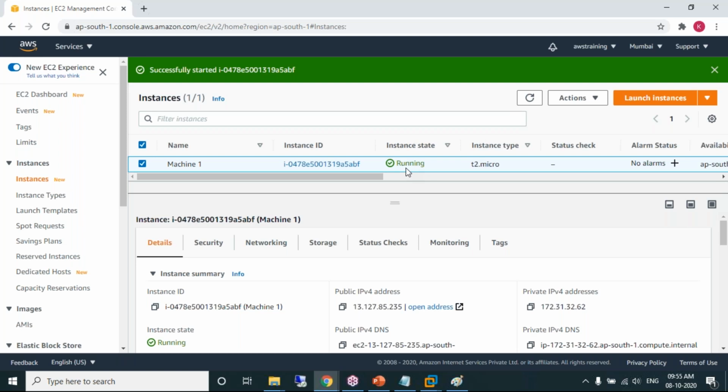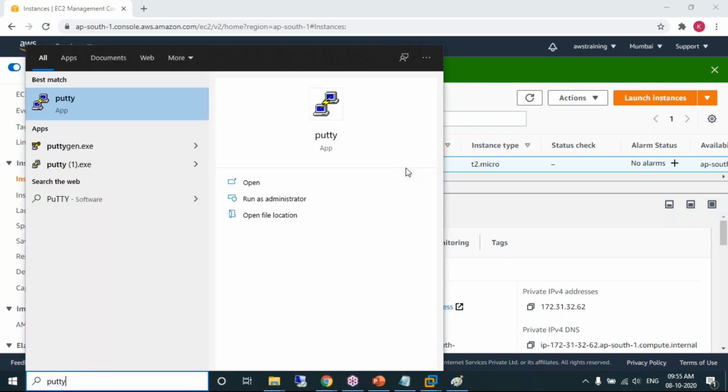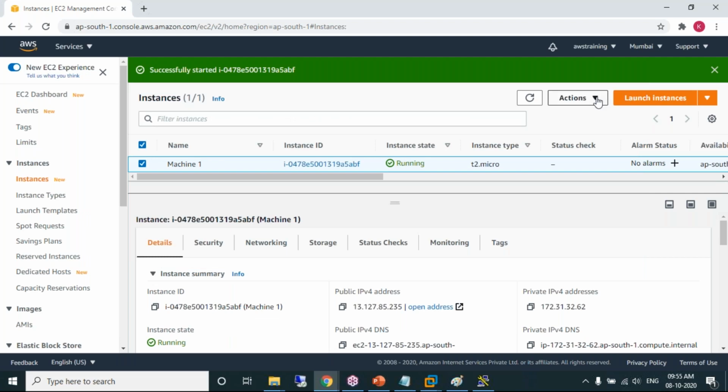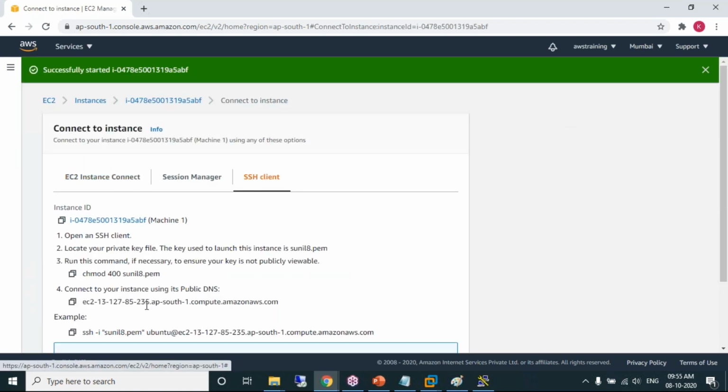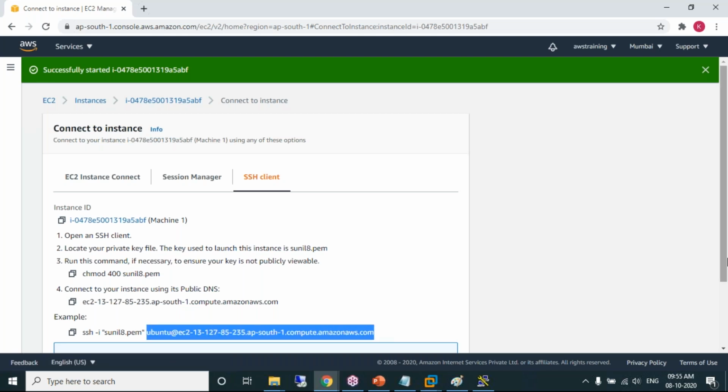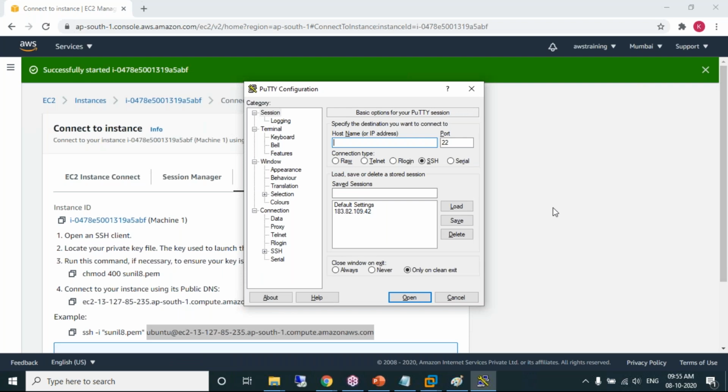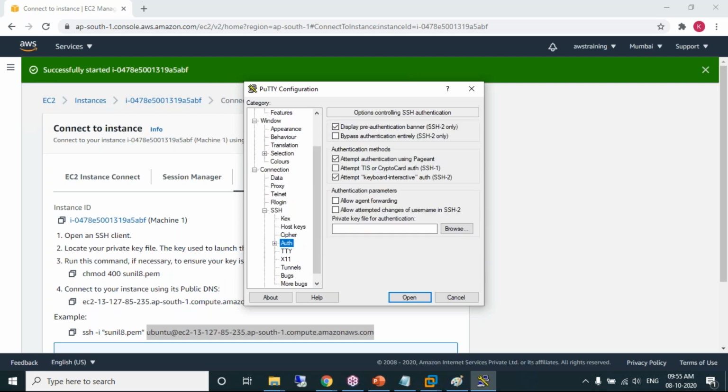And I want to connect. What's the terminal? Putty. Actions, connect, go to SSH client, select user at the DNS. Tomorrow we have an alternate way of connecting. Tomorrow I'll show you a more comfortable way, but let me connect with Putty also because Putty is more popular. Go to SSH, go to authentication, locate your PPK file, which you have converted.